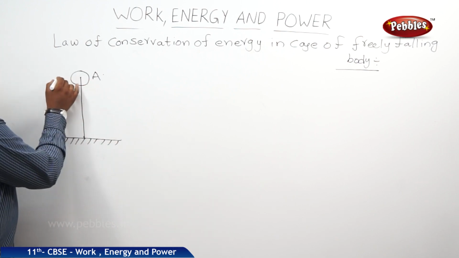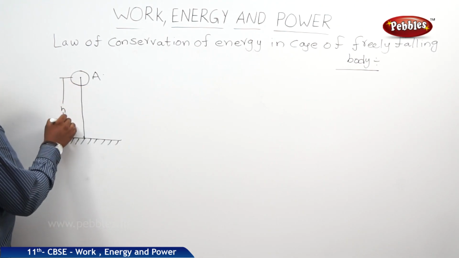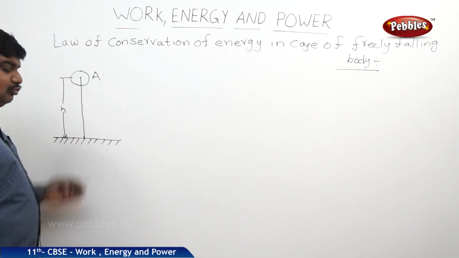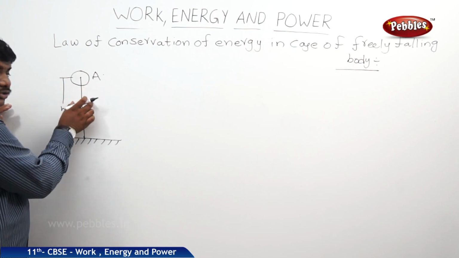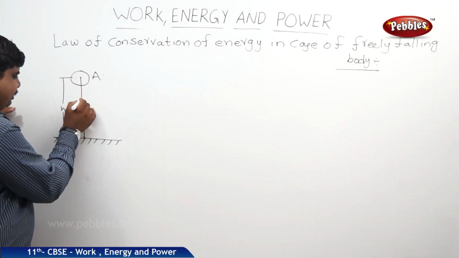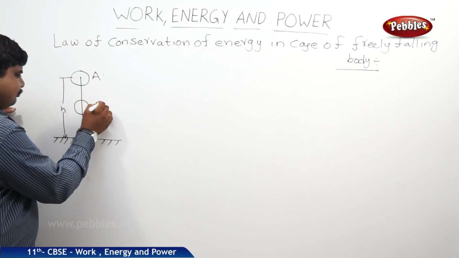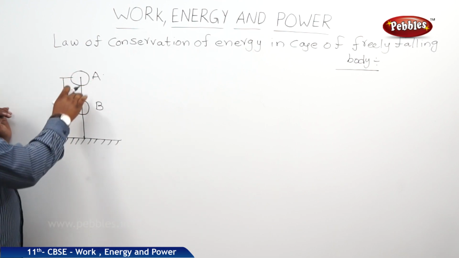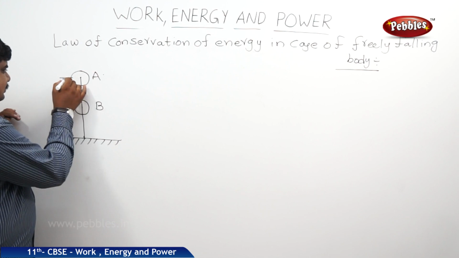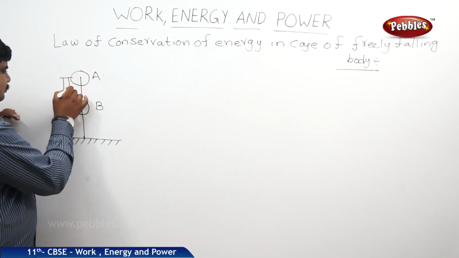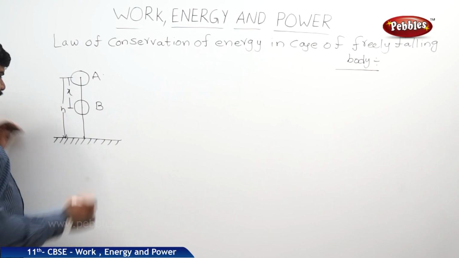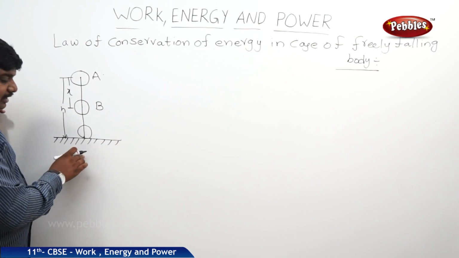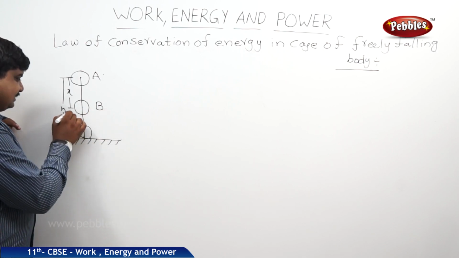So the initial height from the earth is h. But this body is a freely falling body, meaning it is coming towards the earth. So it has traveled some distance towards the earth and reached a point B. The distance from position A to position B is x. So the body will reach the earth, but the height of position B from the earth is h minus x.